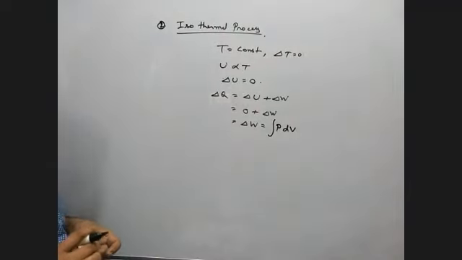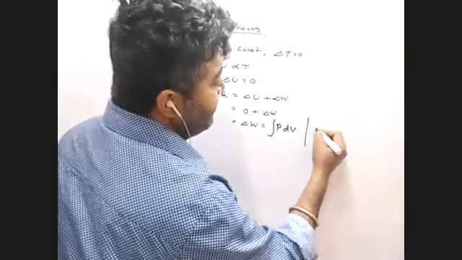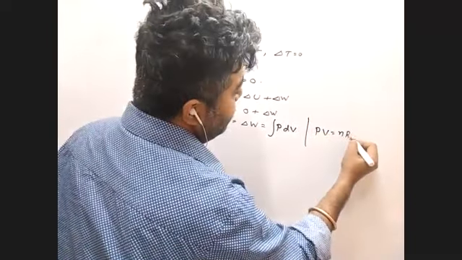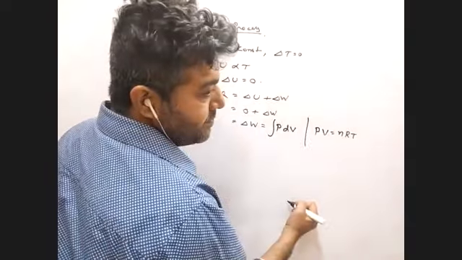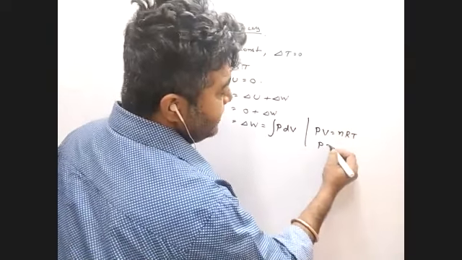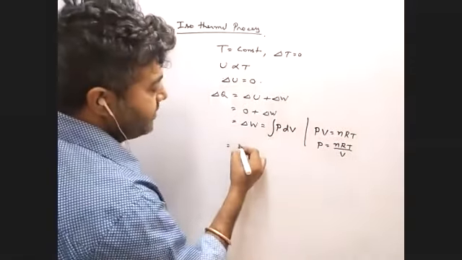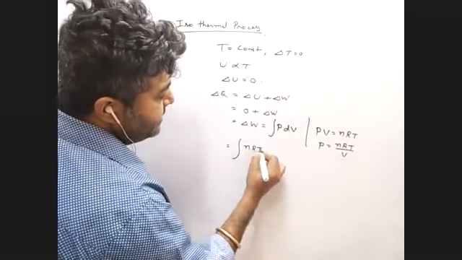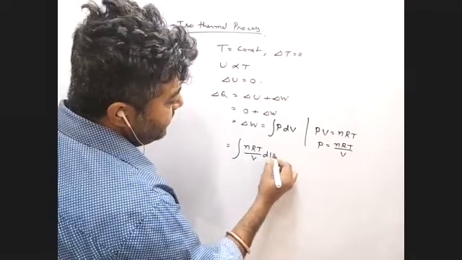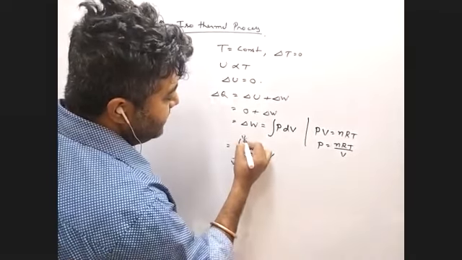Yes, sir. We know PV equals nRT. So P is nRT by V. So what we have, the integral of nRT by V dV, from V initial to V final.